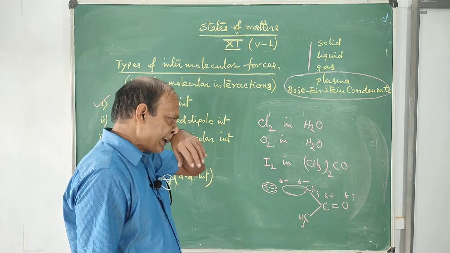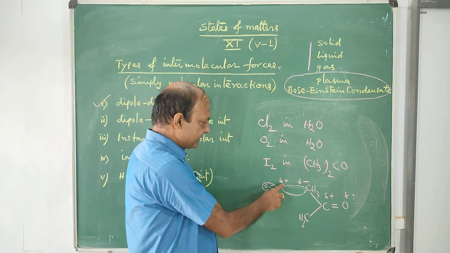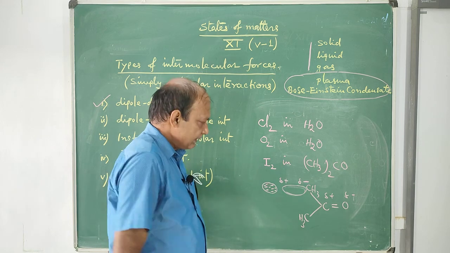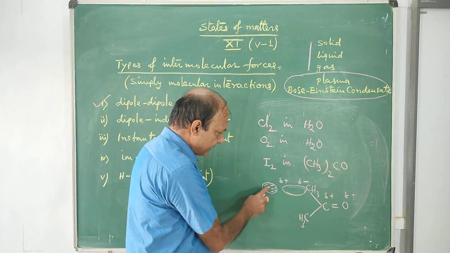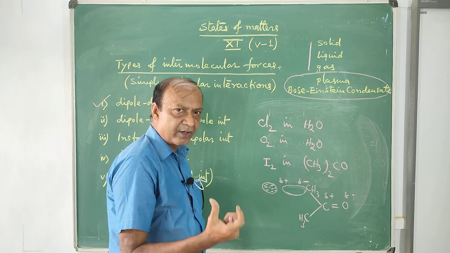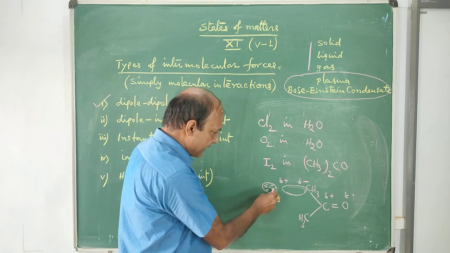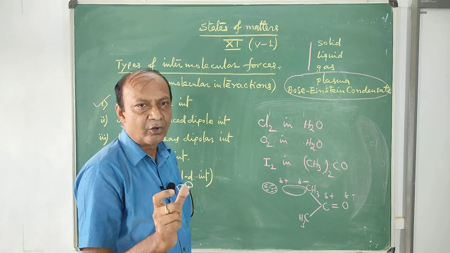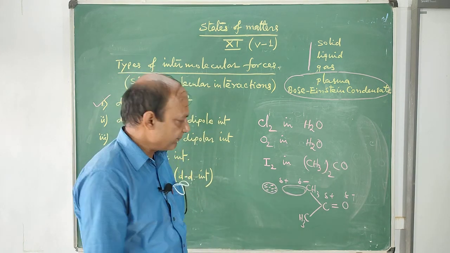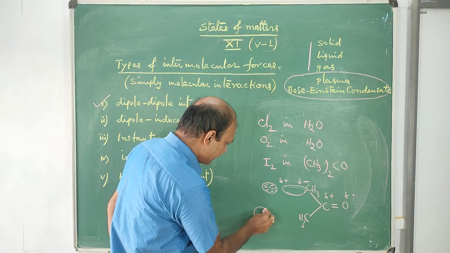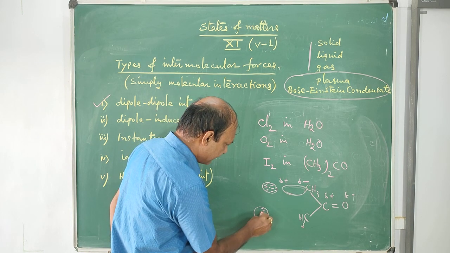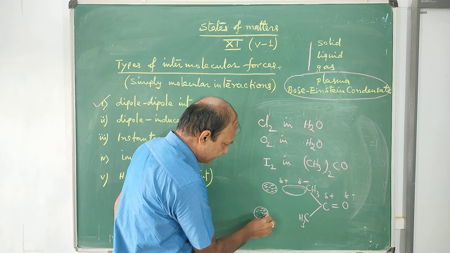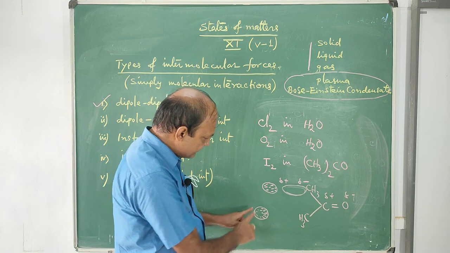Clear? So in this case, because of the presence of the positive end and negative end, the positive end will attract the electron density towards it, and as a result of this attraction the electron density will become unsymmetrical, one-sided.